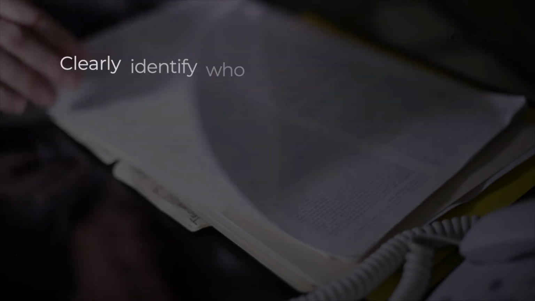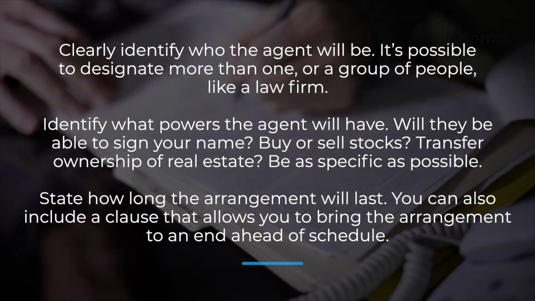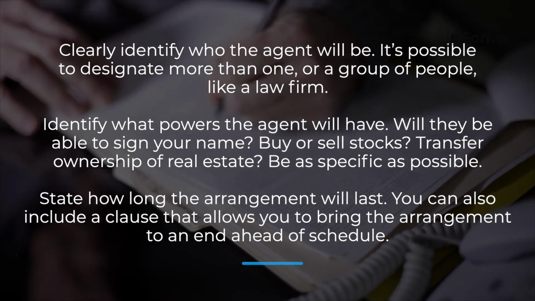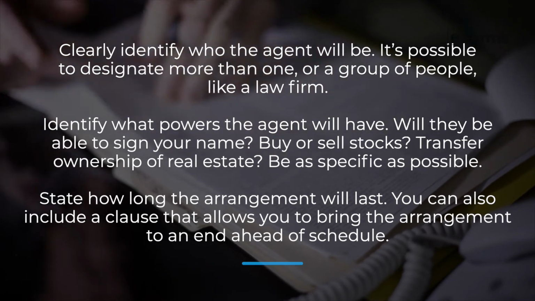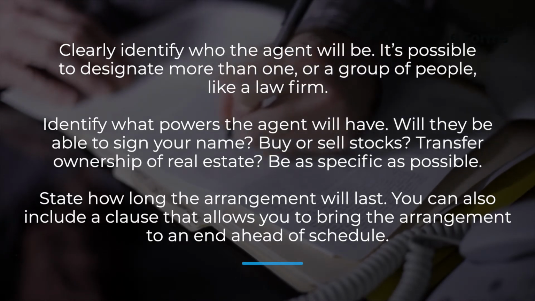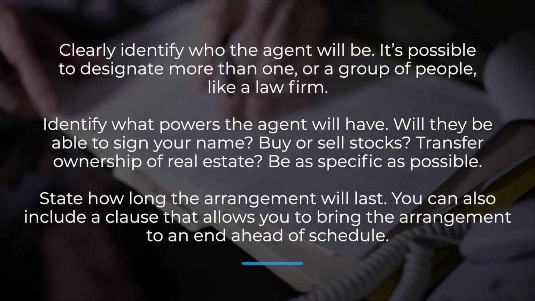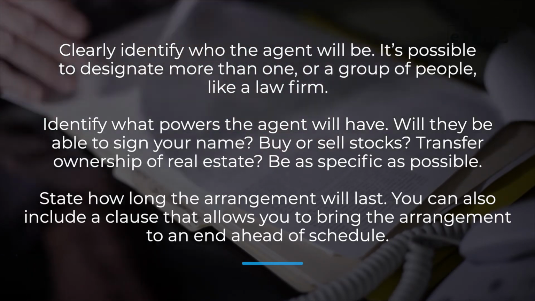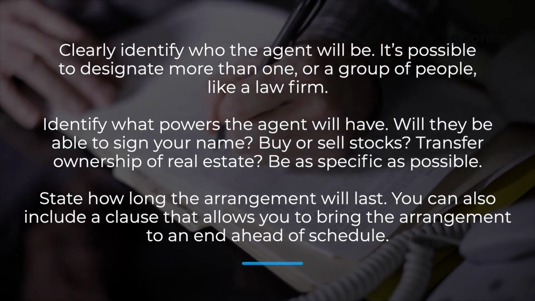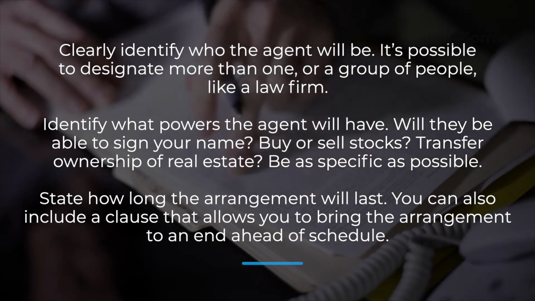The document creating the power of attorney should do all of the following. Clearly identify who the agent will be. It's possible to designate more than one or a group of people, like a law firm. Identify what powers the agent will have. Will they be able to sign your name, buy or sell stocks, transfer ownership of real estate? Be as specific as possible. State how long the arrangement will last. You can also include a clause that allows you to bring the arrangement to an end ahead of schedule.